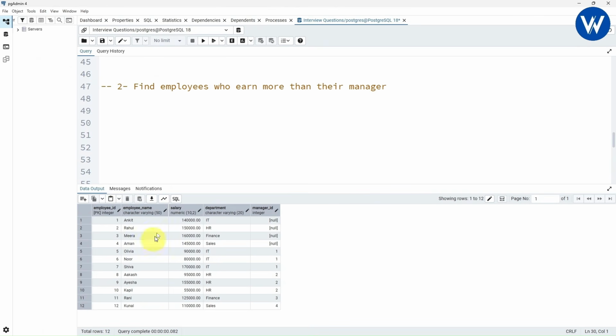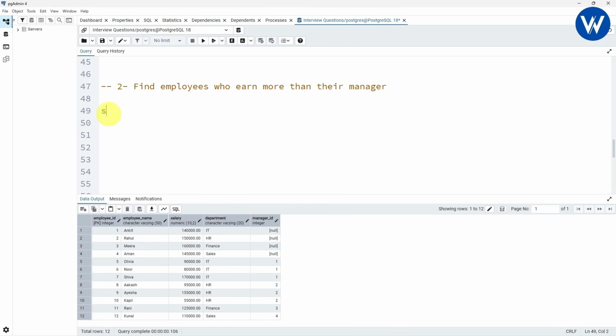Now to find the solution for this question, here we will be using the self join. Yes, with the help of joins, we can find the solution. Now let's write the query. First, you need to write your select statement, select employee name. So here we will be using the employee name column. I want to print employee name column. In the same way, I want to print the salary column also. Okay, what is the table? From employees table,